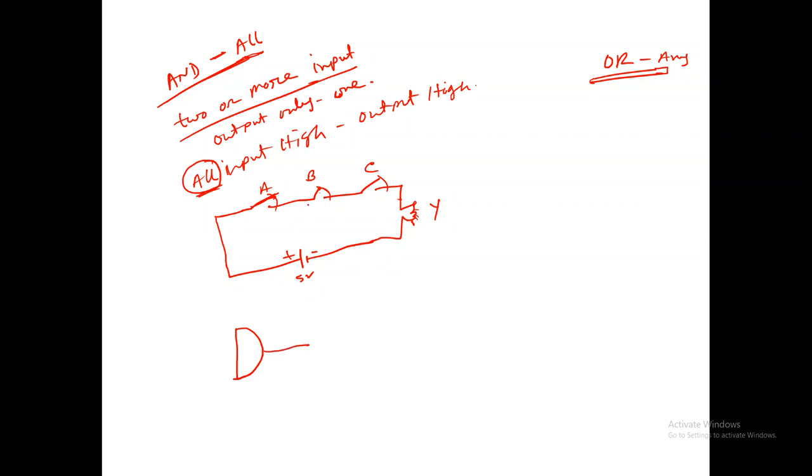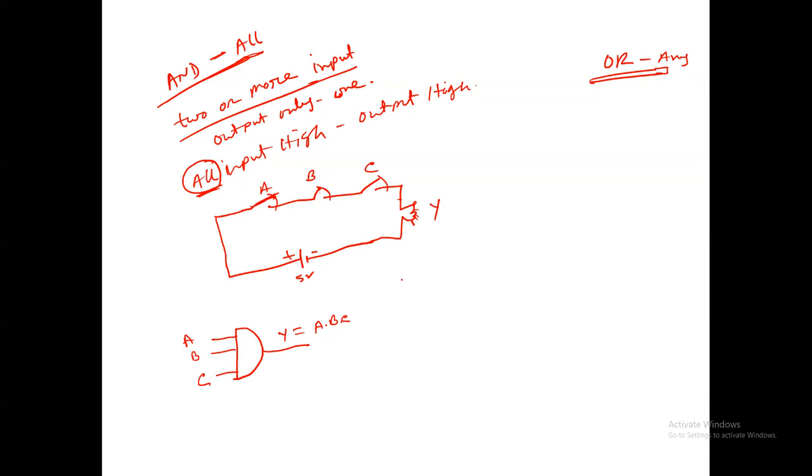Suppose there are 3 inputs, A, B, and C, and the output is Y. So Y is equal to logical multiplying A dot B dot C. Okay, Y is equal to ABC. Clear?